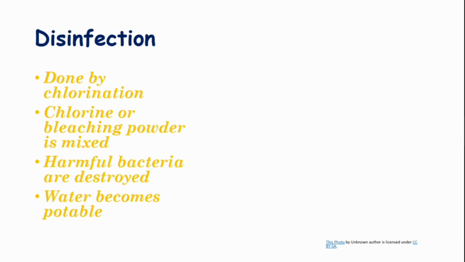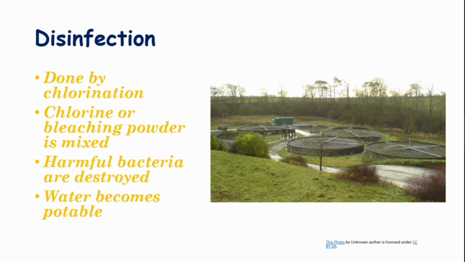And the last process is disinfection. The application of chlorine to water for the purpose of disinfection is known as chlorination. Disinfection is mainly done by the chlorination process. In this tank, chlorine or bleaching powder is mixed with water. By doing this, harmful bacteria present in the water are destroyed and the water obtained thus becomes potable.